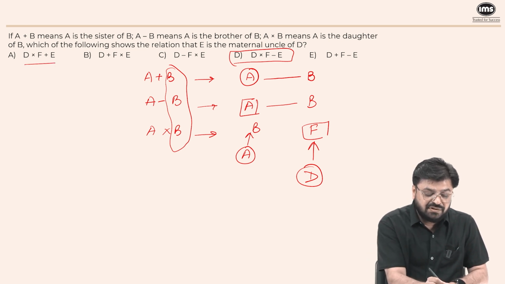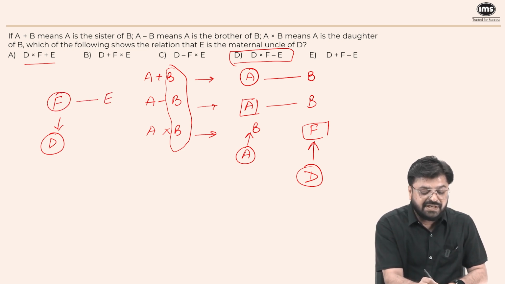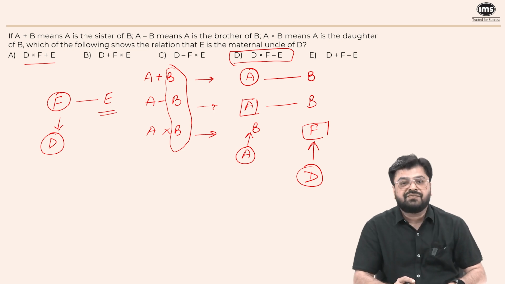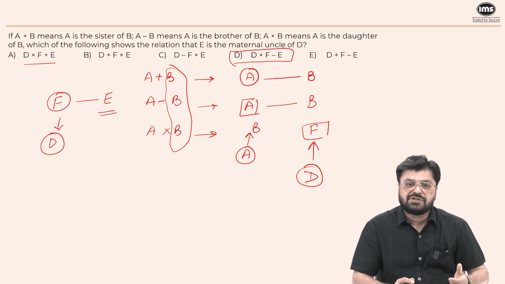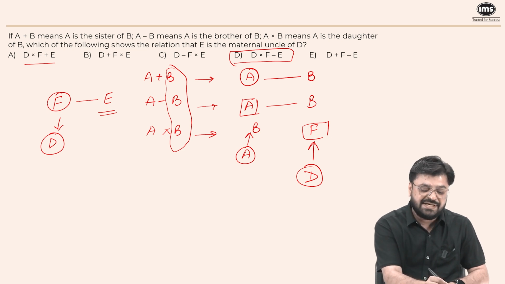Let's try the first one. D is the daughter of F. F plus E is F is the sister of E. But again, as I said, we don't know the gender of E. So if they're asking you the possibility, this can be the possible case. But here we are assuming that E is the brother of F, which again, we cannot make this kind of assumption in the exam.